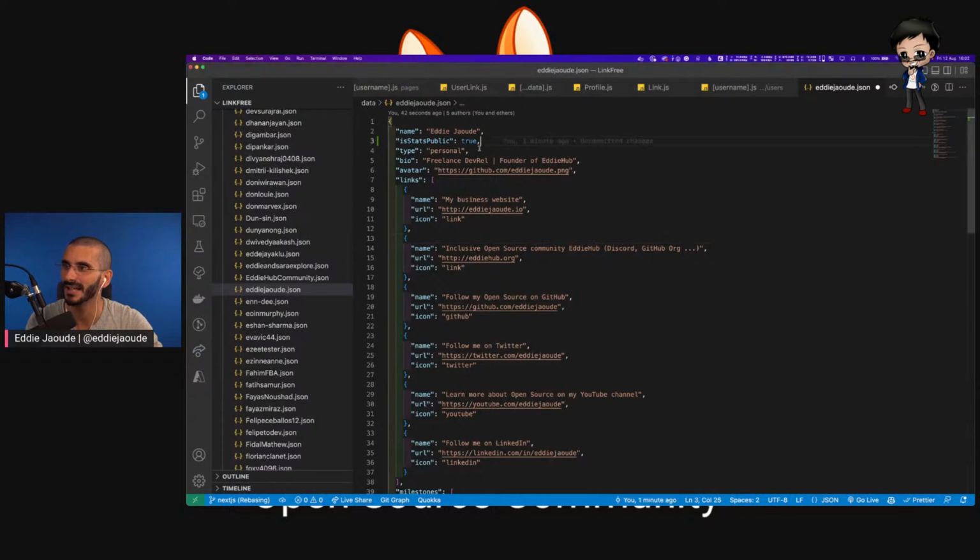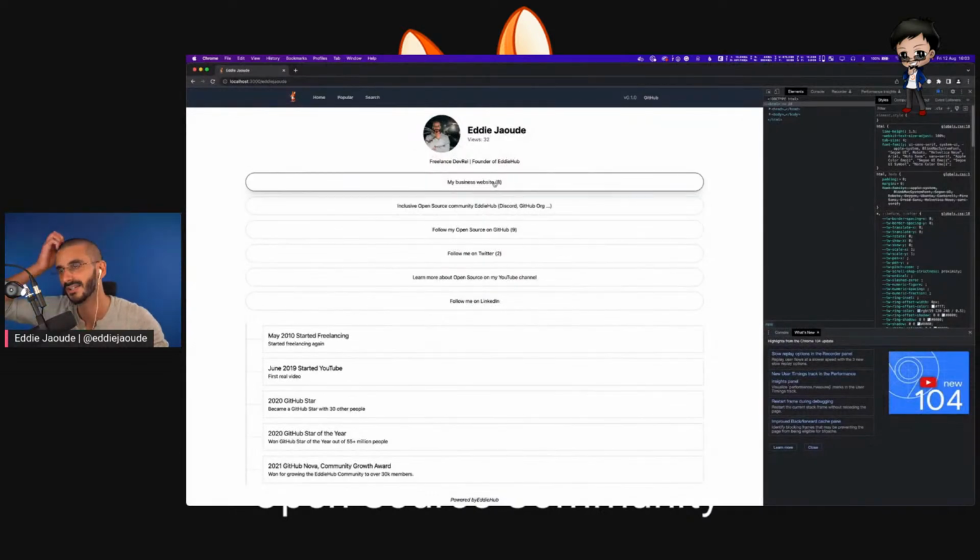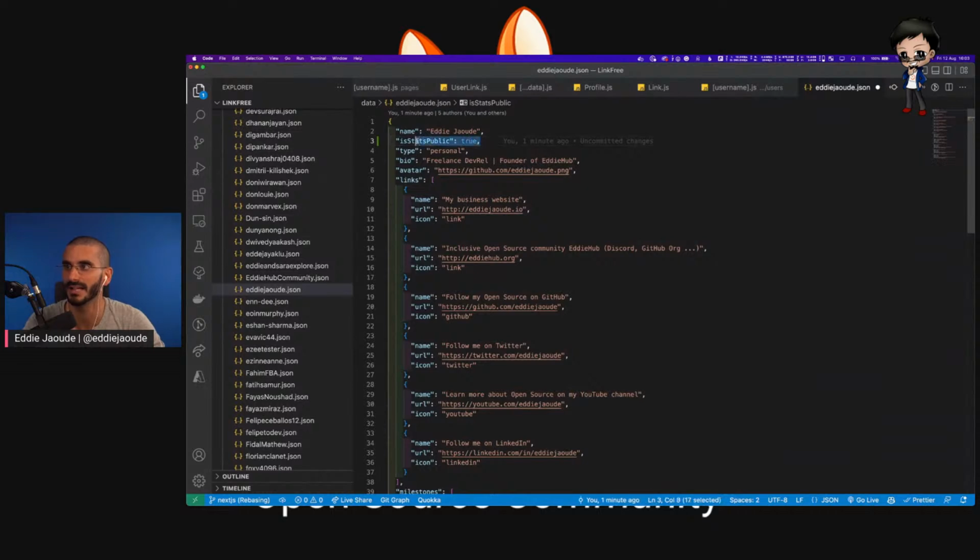So yeah, what do you think of this naming, everybody? Is stats public? I think Carl might have suggested this, where we can make the stats private by default, and then if someone wants it public, they can make it true. But I don't know about the naming. Is stats public, or make stats public? I want a true or false here rather than maybe a string. I don't know, is public, or just stats public. I'm so bad at naming things. Naming things is really hard. It's one of the hardest things, I think.